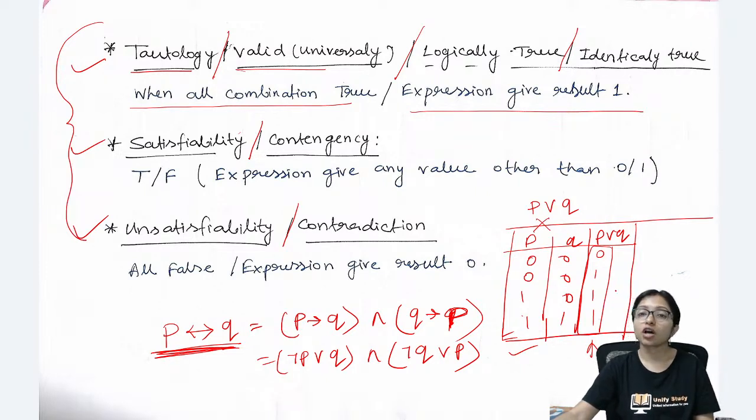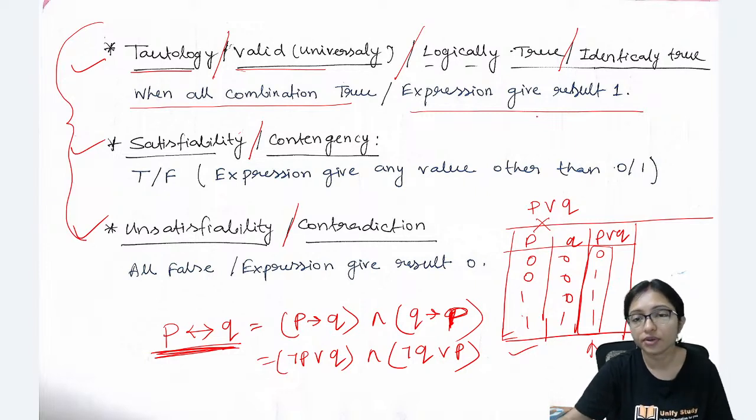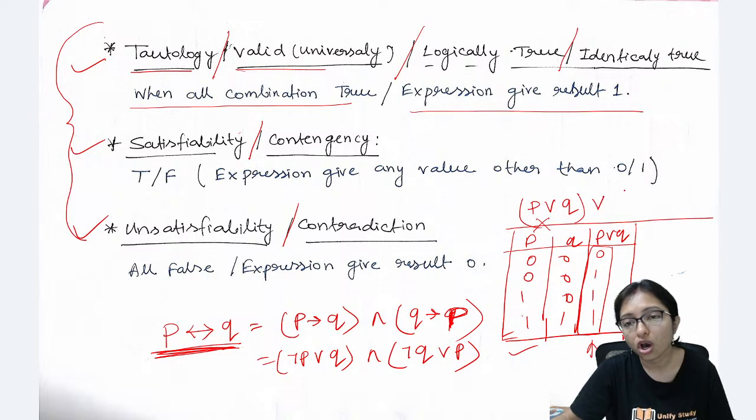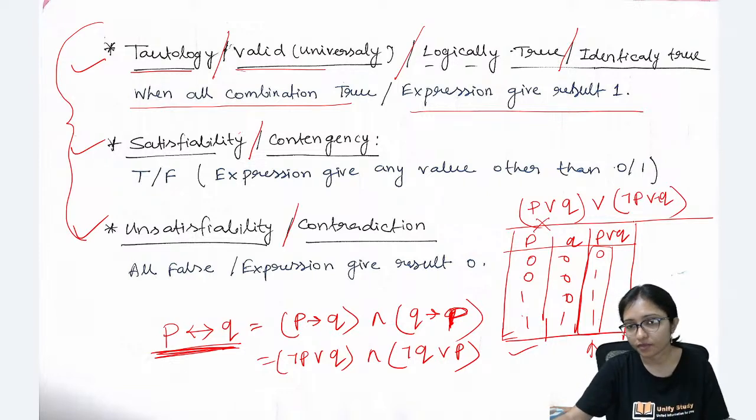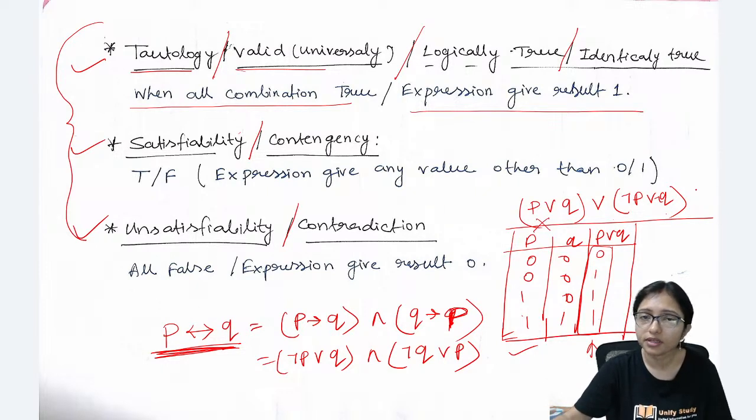And after solving the expression, now if I am taking P or Q or not P or not Q, then what will happen?